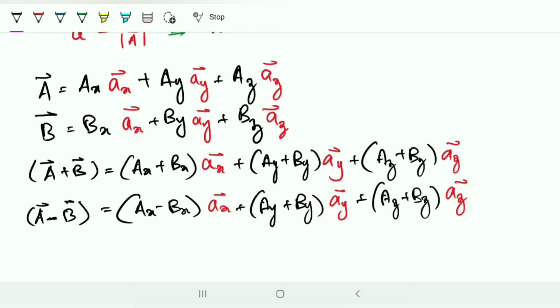In the next lecture, we will see what the dot product and the cross product are. It's simple, we have a formula for it, and then we'll see the problems also.